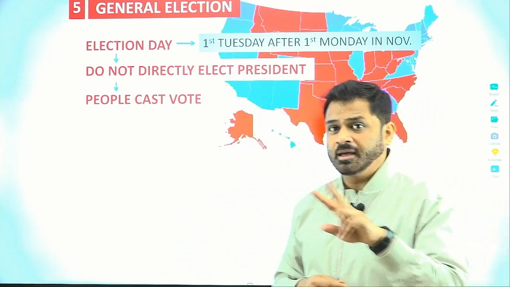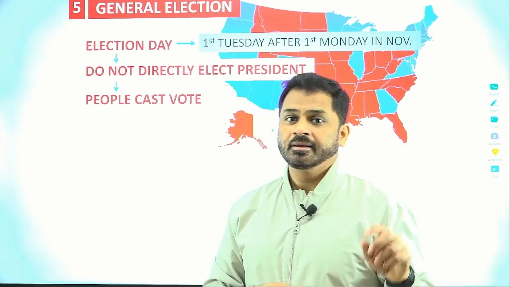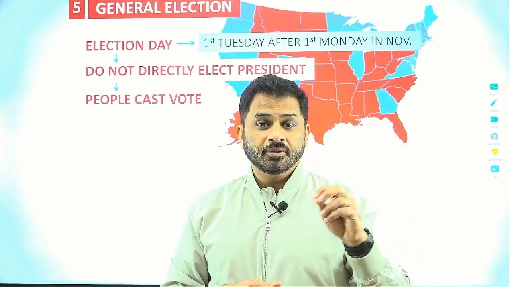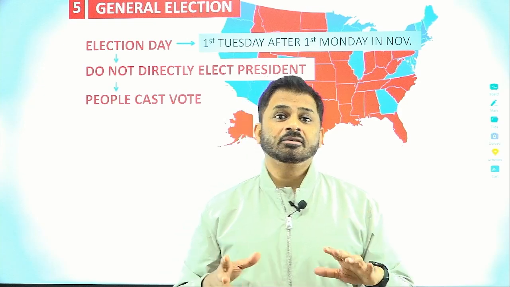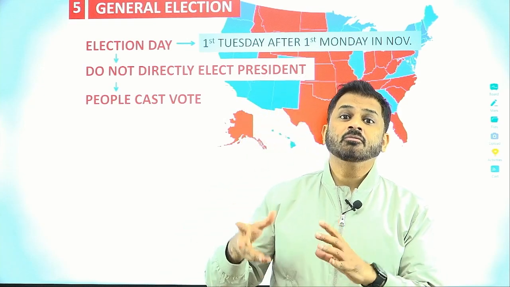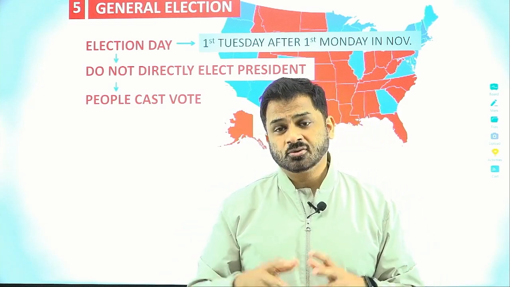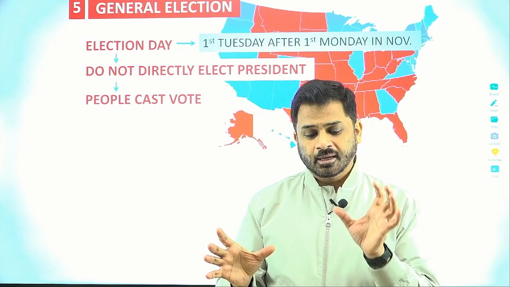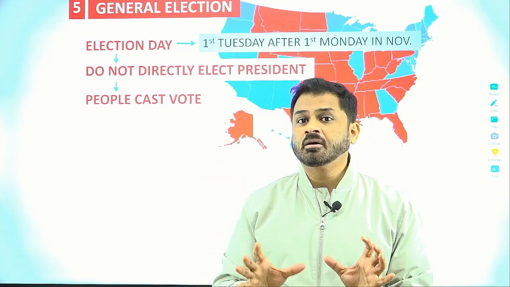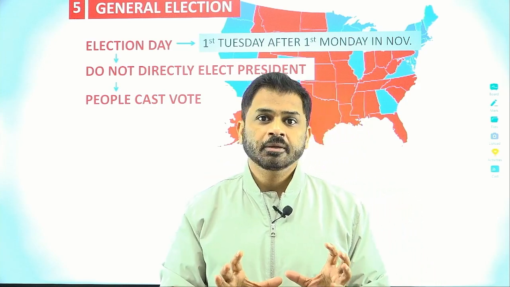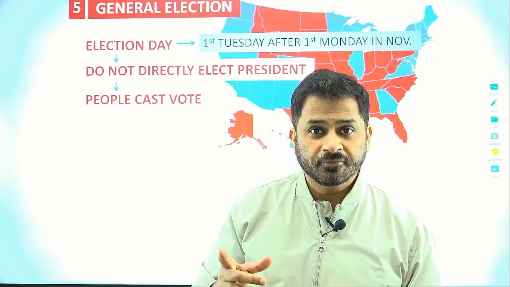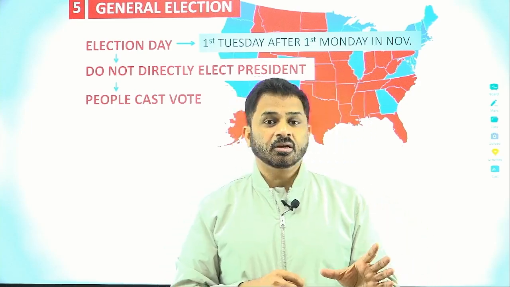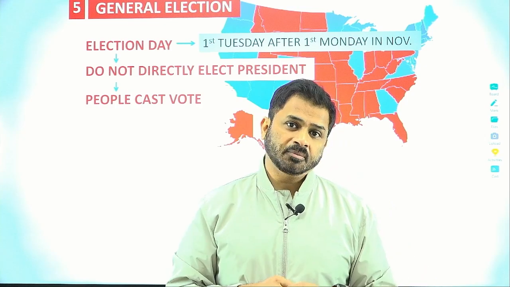But there are two exceptions, Nebraska and Maine, where it is not a winner-takes-all situation. In that case, the electors are allocated based upon the proportion of votes the candidate gets. So if the Republican candidate gets 40% of the vote and the Democratic candidate gets 60% of the vote, then 60% of the electors from that state will represent the Democratic Party, and 40% will represent the Republican Party.